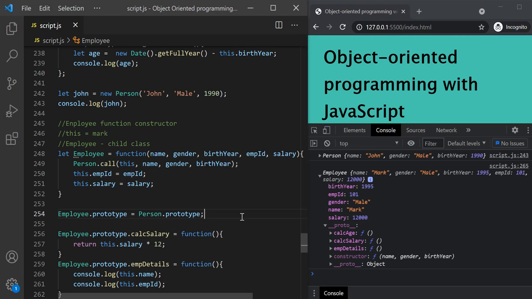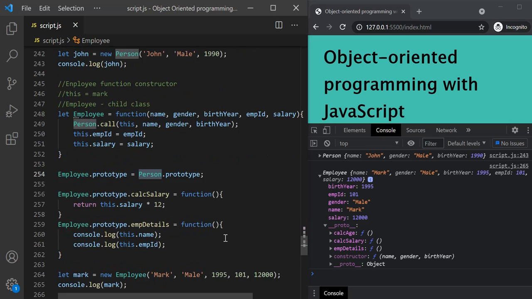Now one thing you need to remember here is that when you set the prototype property of child object to the prototype property of parent object, it should be done before you attach any methods to the prototype property of child object. Here I am setting the prototype property of employee object to the prototype property of person object before we are attaching any method to the prototype of employee object.